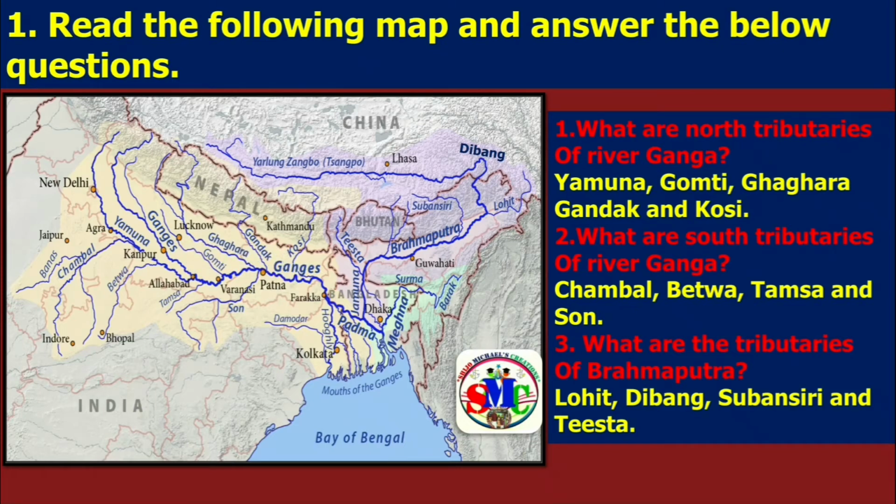Second question, what are the south tributaries of river Ganga? They are Chambal, Betwa, Tamsa and San. Third question, what are the tributaries of Brahmaputra? Lohit, Dibang, Subansiri and Teesta.